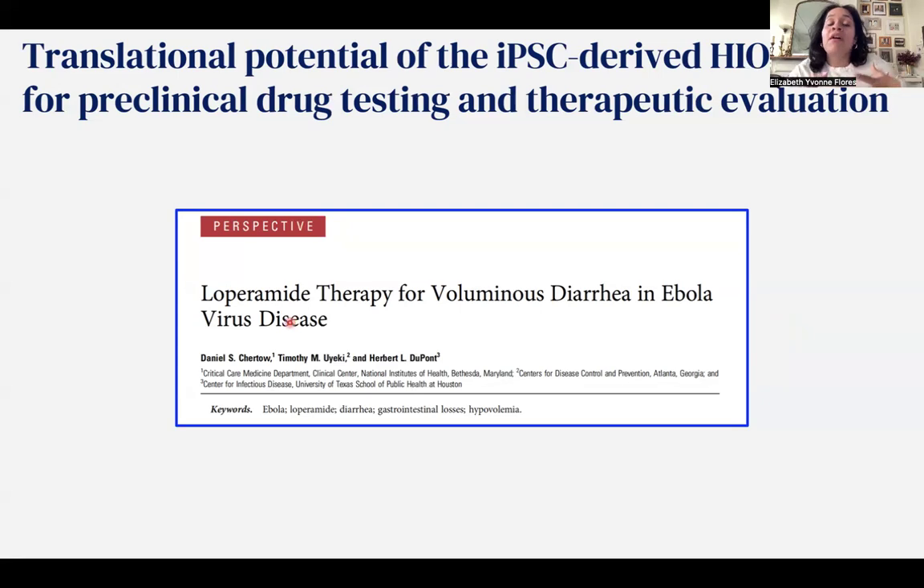And so ultimately, our model represents or mimics what has been documented in these filovirus infected individuals and ultimately serves for translational applications to really study preclinical drug testing and therapeutic evaluation.